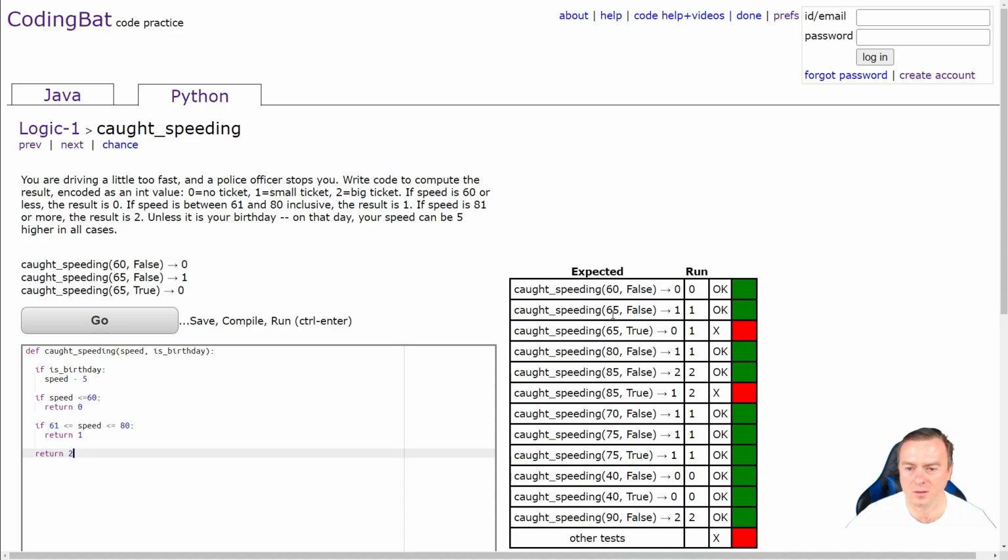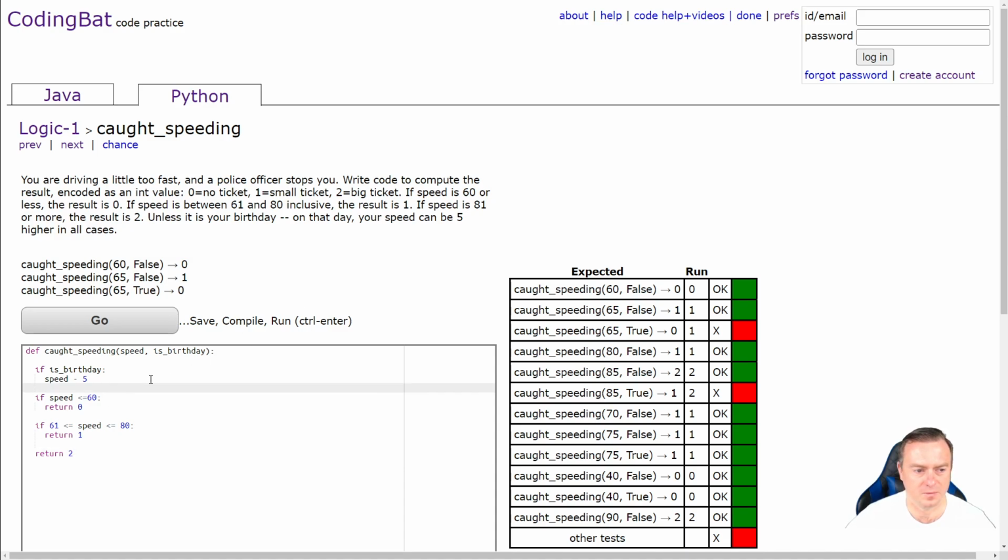Cool. That one didn't work. That one didn't work. What's gone on there? So it was true. They were going 65 kilometers, so that would be considered that the speed is 60 or less.